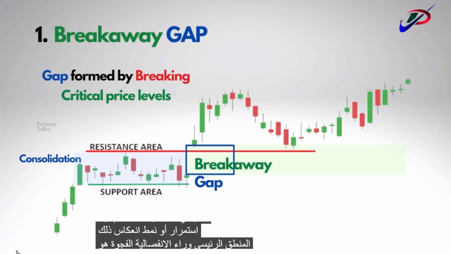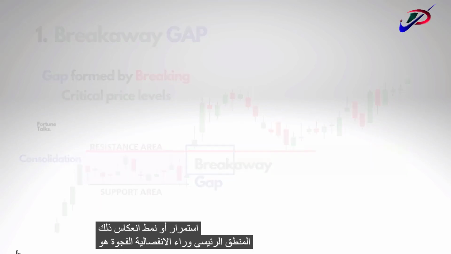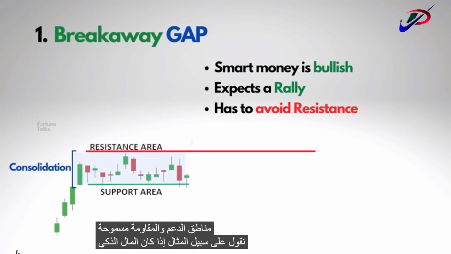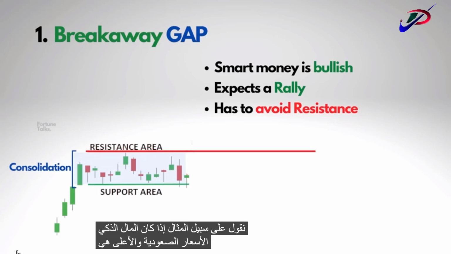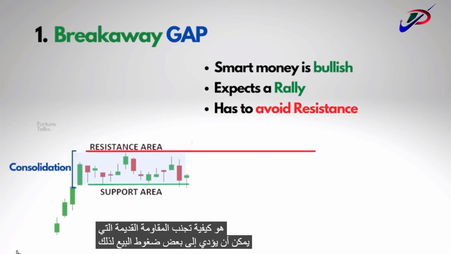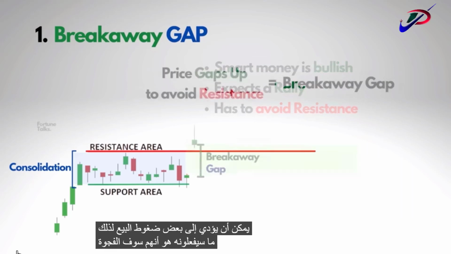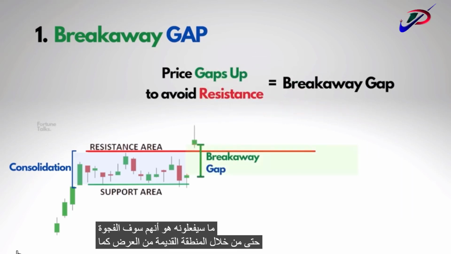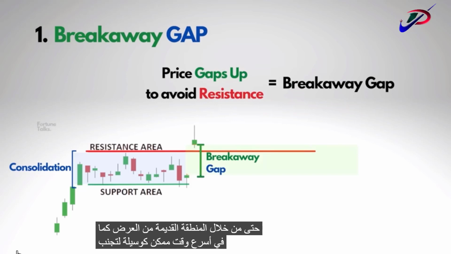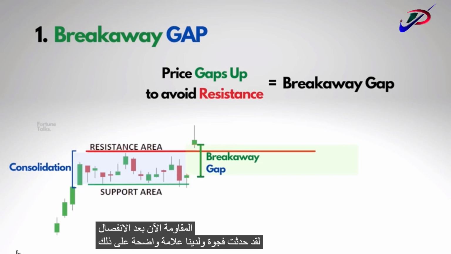So the main logic behind the breakaway gap is that the smart money knows exactly where the support and resistance areas are. Let us say, for example, the smart money is bullish and higher prices are anticipated; the smart money will certainly want a rally. But the problem is how to avoid the old resistance which could trigger some selling pressure. So what they will do is gap up through the old area of supply as quickly as possible as a way of avoiding the resistance. Now after the breakaway gap has occurred, we have a clear sign of strength.